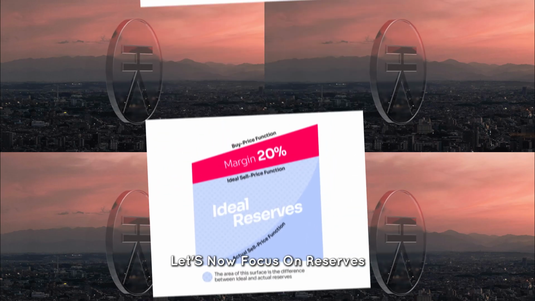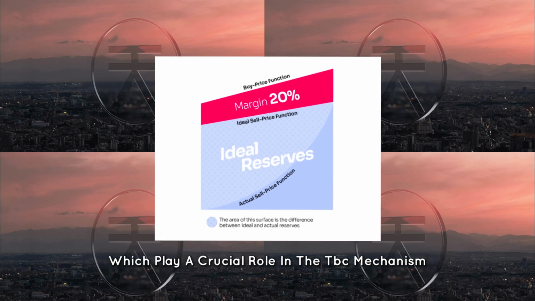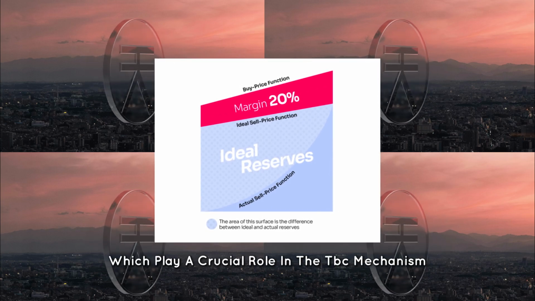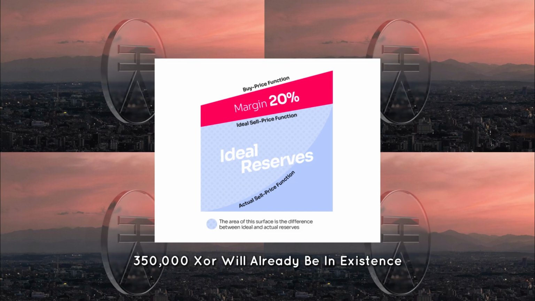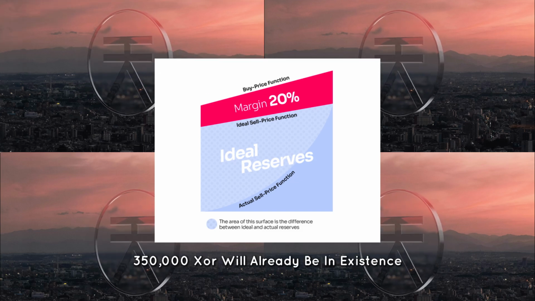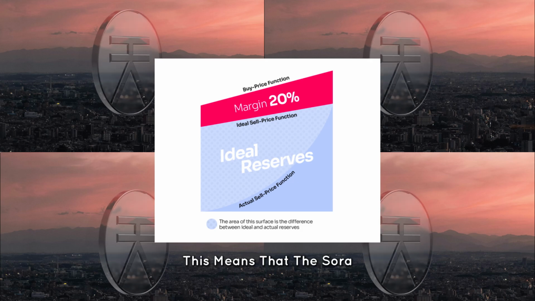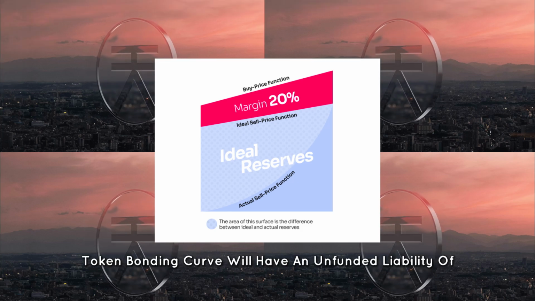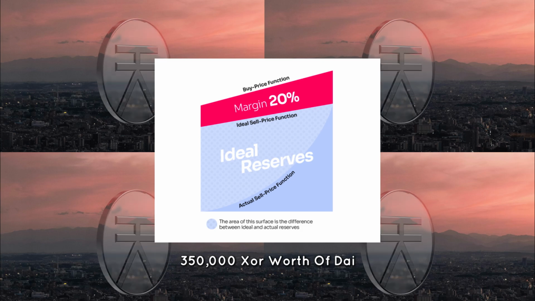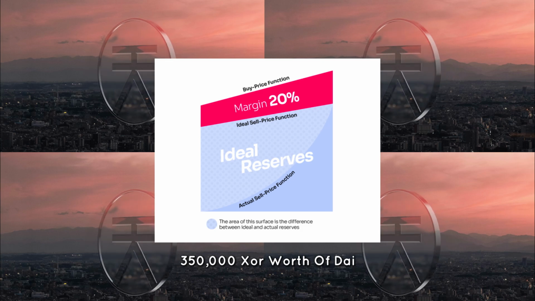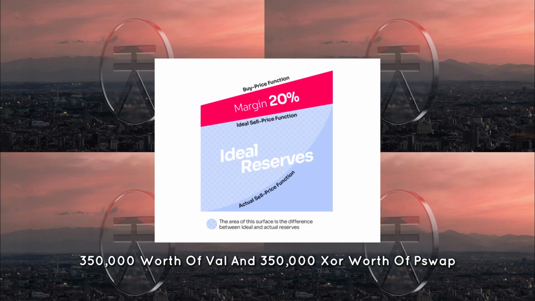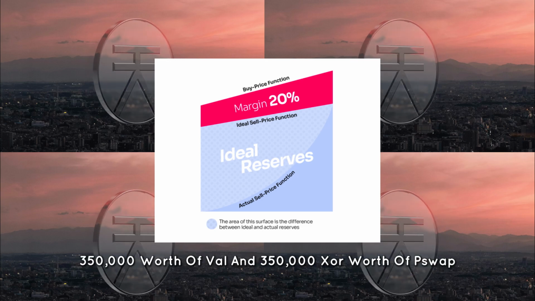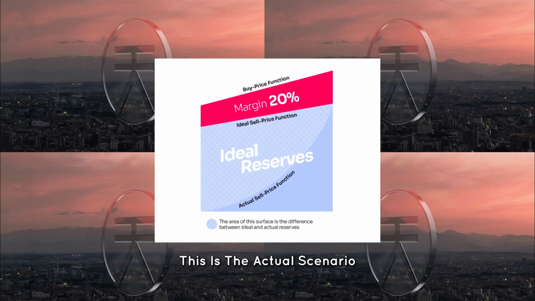Ideal and actual scenarios. Let's now focus on reserves, which play a crucial role in the TBC mechanism. At the launch of the SORA v2 network, 350,000 XOR will already be in existence. This means that the SORA token bonding curve will have an unfunded liability of 350,000 XOR worth of DAI, 350,000 XOR worth of ETH, 350,000 XOR worth of VAL, and 350,000 XOR worth of PSWAP. This is the actual scenario.